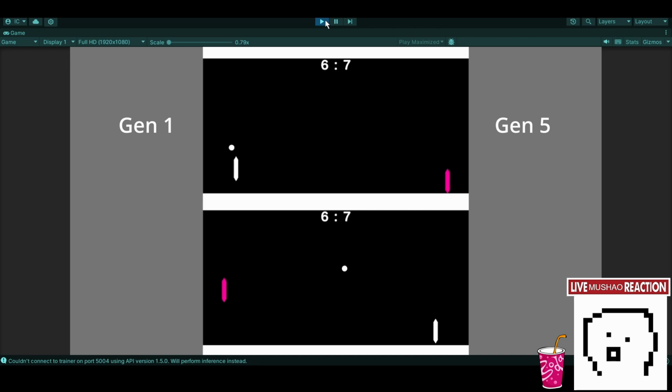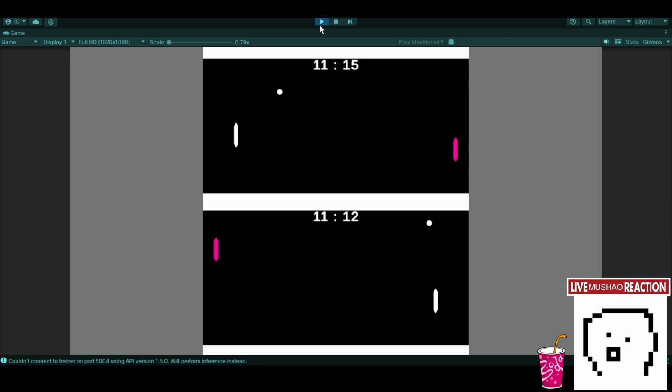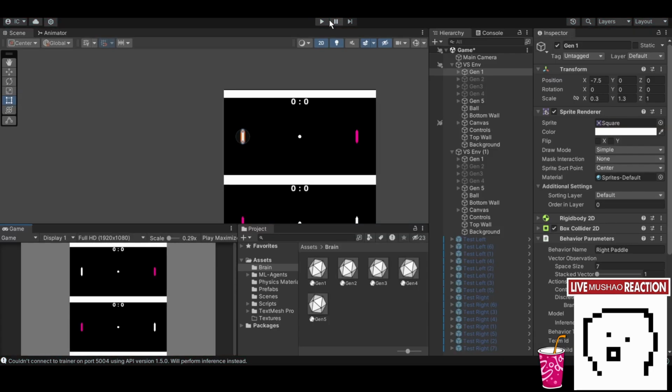It was losing pretty heavily on the bottom side, but now it's pretty even. Not really. I mean, it just won on the top, reached 10 points first, but on the bottom, it didn't.